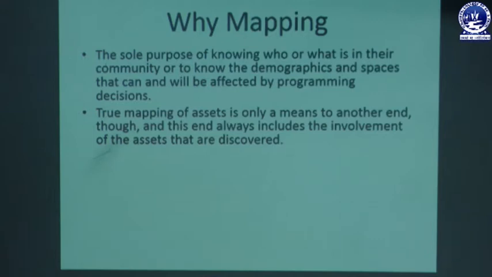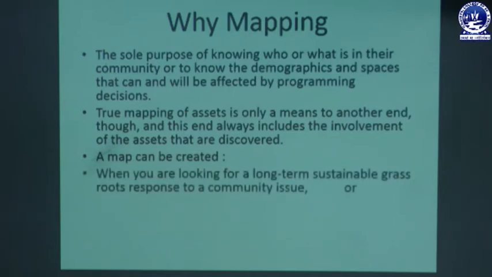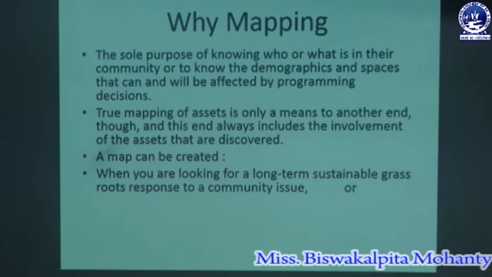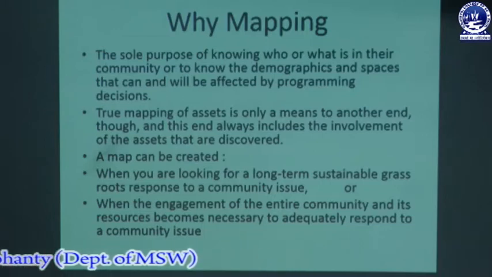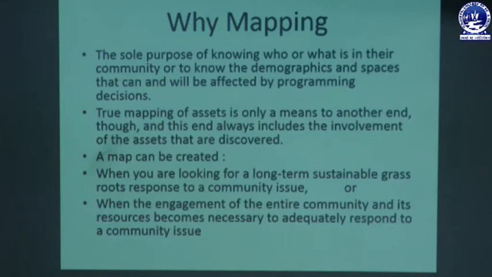So in the map, we are going to include the assets that we have identified or discovered in the community. A map can be created when you are looking for a long-term sustainable grassroots response to a community issue, or when the engagement of the entire community and its resources becomes necessary to adequately respond to a community issue. So these could be the two reasons why we are going to create an asset map.